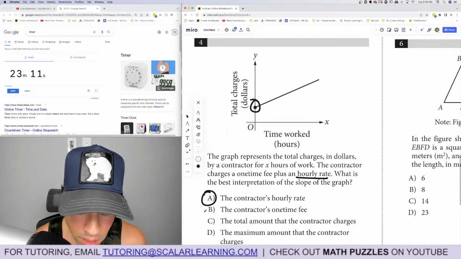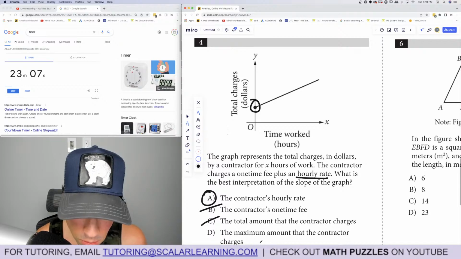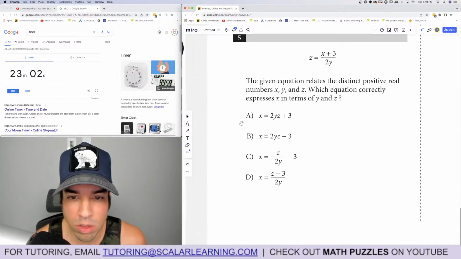Contractor's hourly rate, not the one-time fee. That's the y-intercept, not the total amount, not the maximum amount that the contractor charges. That makes no sense.